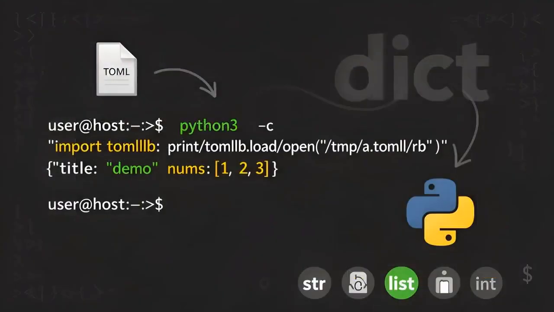Notice what just happened. The title demo came back as a real Python string, and the array came back as a real Python list of ints. No manual parsing, no string splitting, no type coercion. The TOML spec already mirrors Python's data model, so tomllib returns objects you can use immediately.